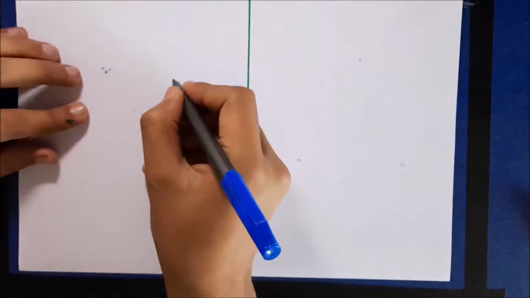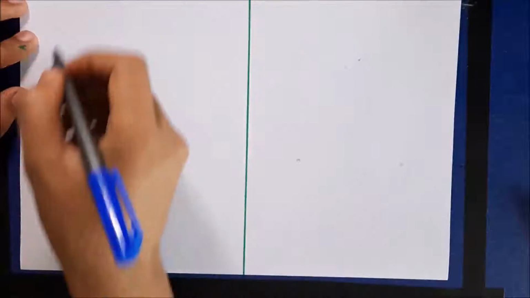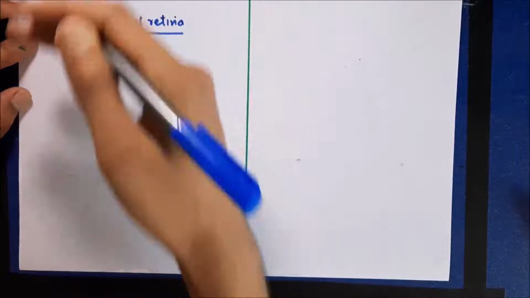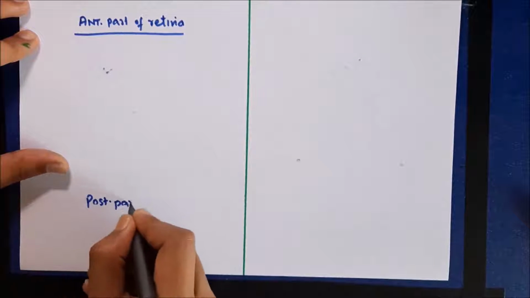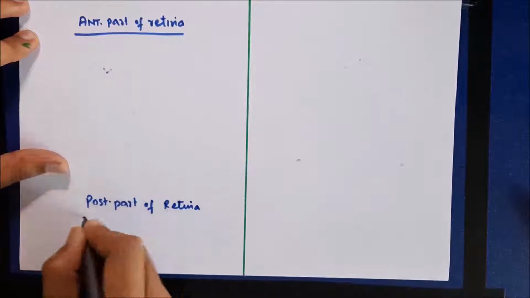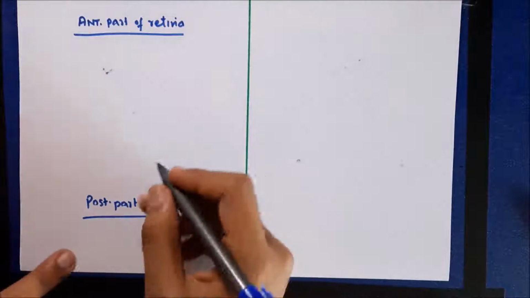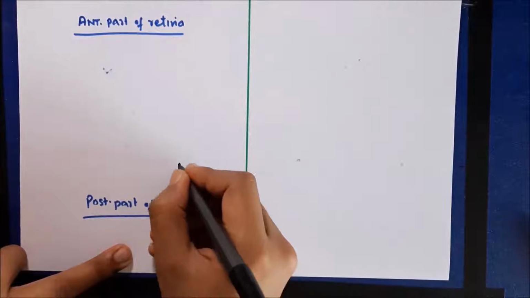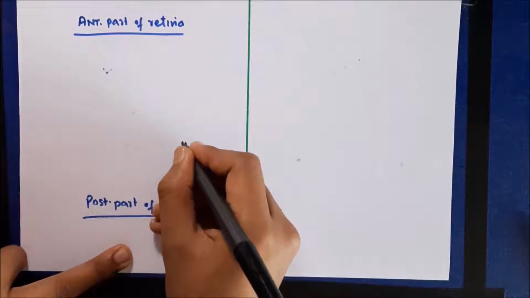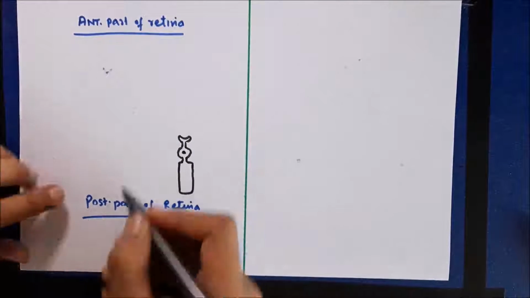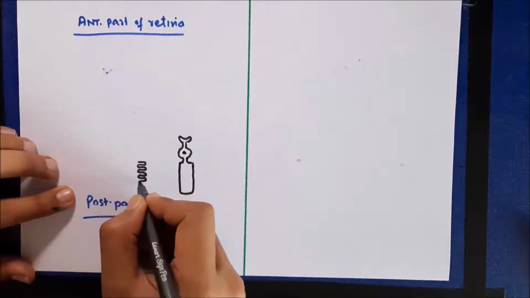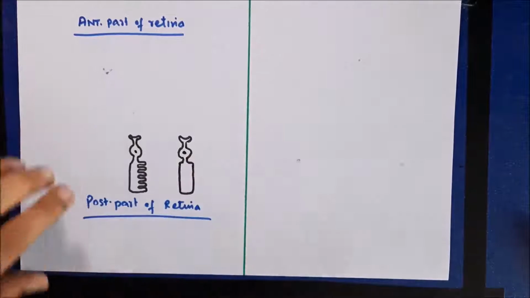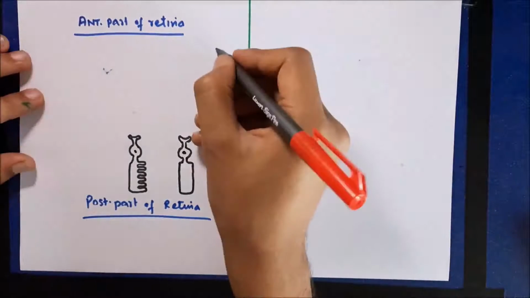In order to understand the structure of retina, let us consider the top part to be the anterior most part of retina, and the lower part the posterior most part of the retina. We are going to study various layers and various types of cells present in retina from posterior to anterior side, that's from inner to the outer side. The innermost cells, the photosensitive cells present in retina, are known as rods and cones. This is a rod cell, and the cell which I am drawing right now is a cone cell. These cells, rods and cones, form the innermost layer of the retina.